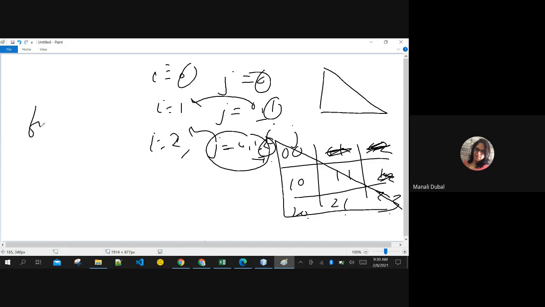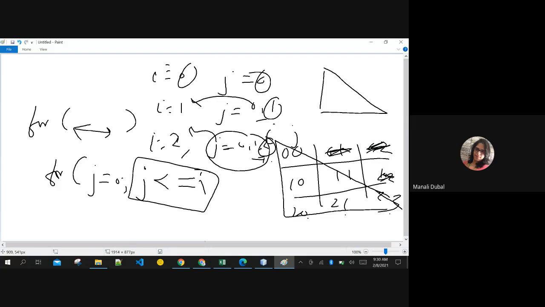Then in your for loop, i will not change. i will be same as the previous case. Only j is starting from 0 and j is trying to reach i. That is j is less than or equals to i. If i is 1, j is 0, 1. If i is 2, then j is 0, 1 and 2, right? And again, incrementation is same.